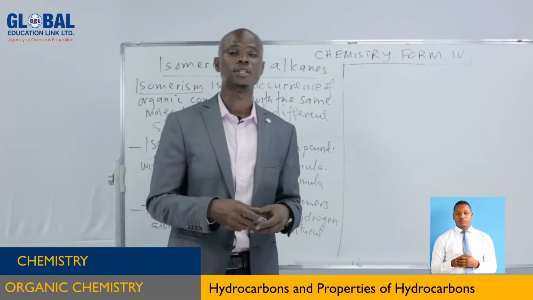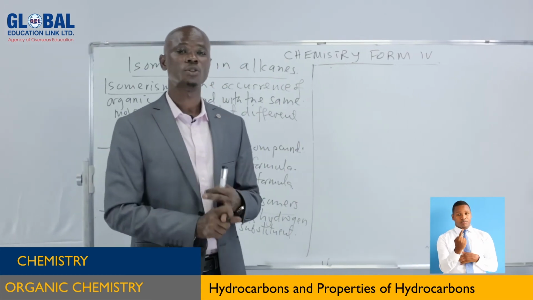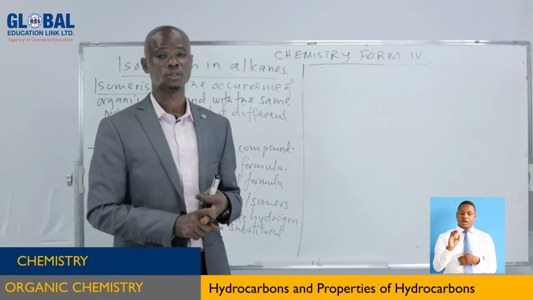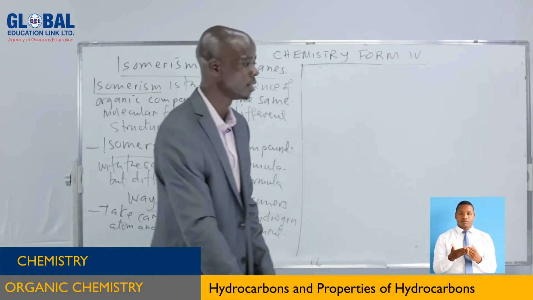Let's see some examples. The first member of alkane, that is methane, has got no isomer, ethane has got no isomer, and propane has got no isomer. So the isomers start from butane.